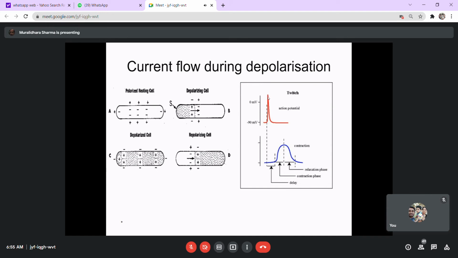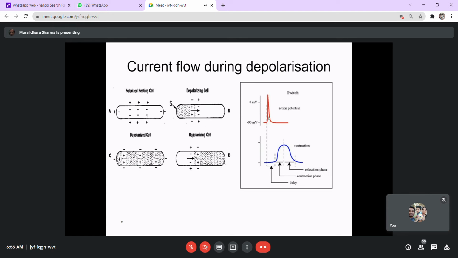This phase is called depolarization, and the process of coming back to the normal state is the repolarization. This acts as a sudden, short wave, and the duration of this is quite short, usually in milliseconds.